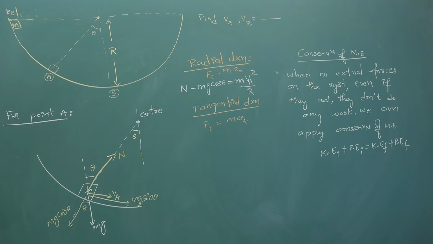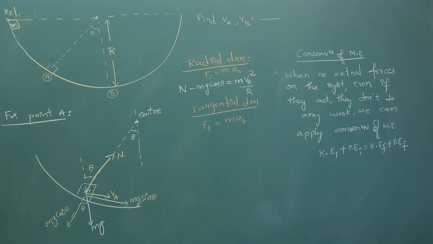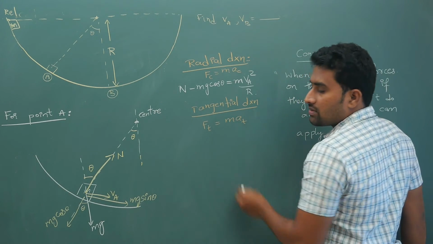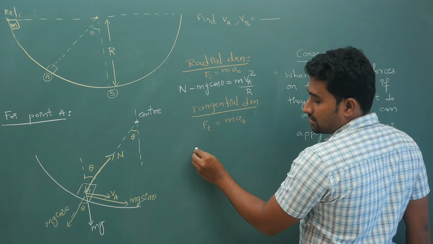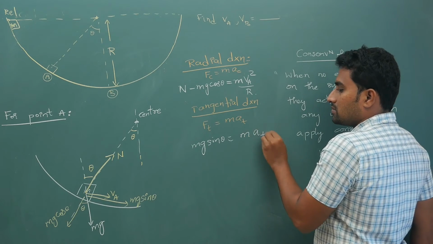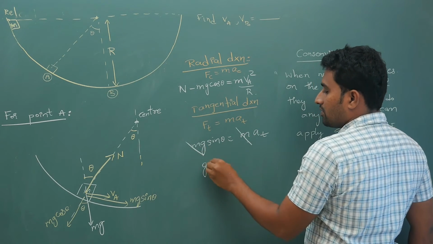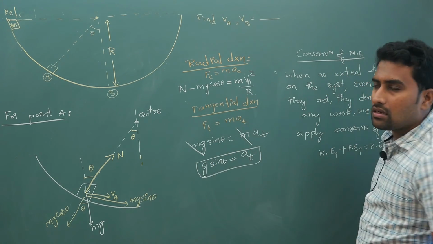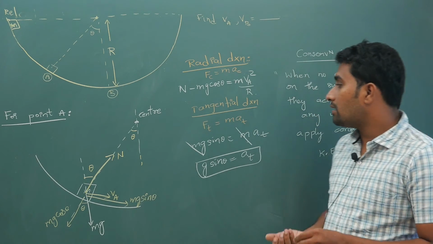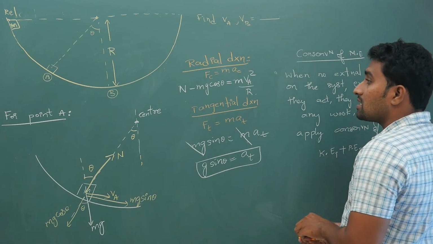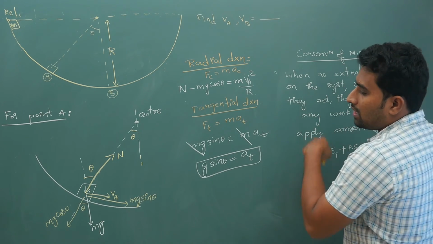So in the tangential direction, this is what is going to happen. Your tangential force is equal to mass times tangential acceleration. So your mg sin theta is equal to mass times tangential acceleration. M will go off. Your g sin theta is equal to the tangential acceleration. Out of this much information, some bits will be given. And your next thing is your energy conservation equation, if required, you have to apply. So I will show that to you.